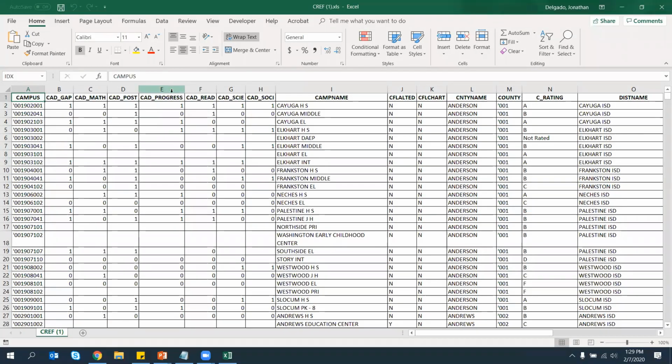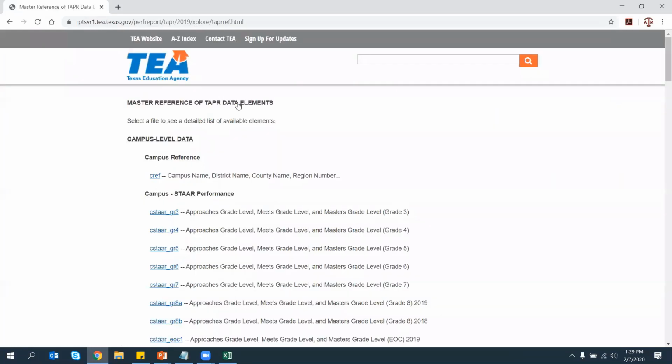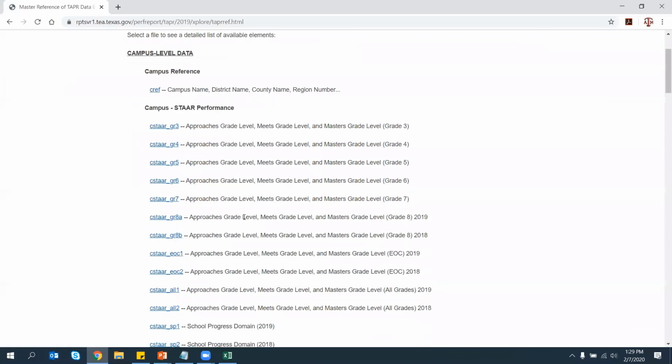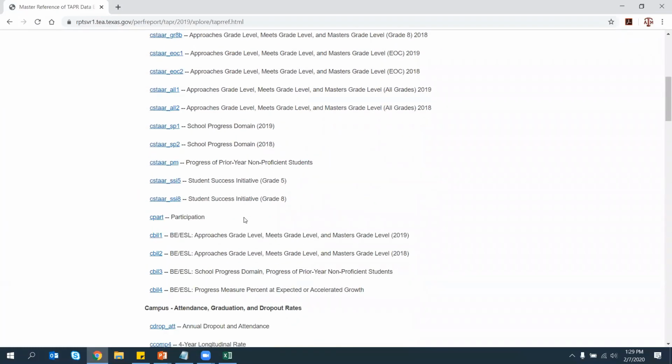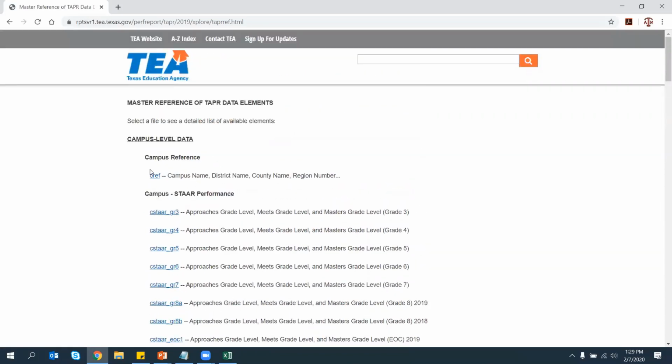As I mentioned, the most common question we have is, what do these column headers specifically mean? Going back to the web page, there are data elements for every single TAPR element listed here on our master reference for data elements in TAPR. Here is where you would download and view all the different column headers for all the different data views in TAPR. I just downloaded the campus reference data file.